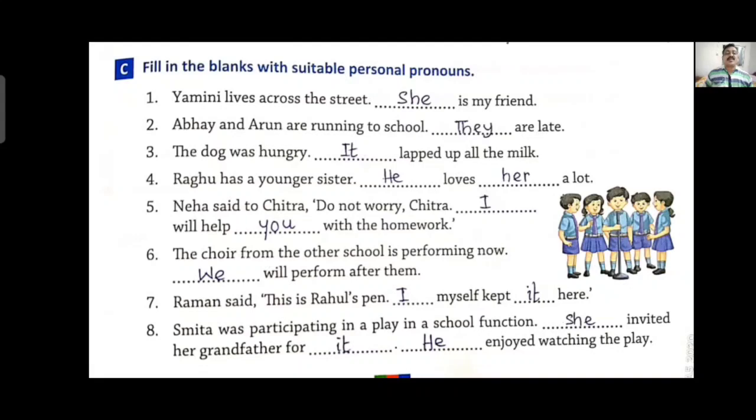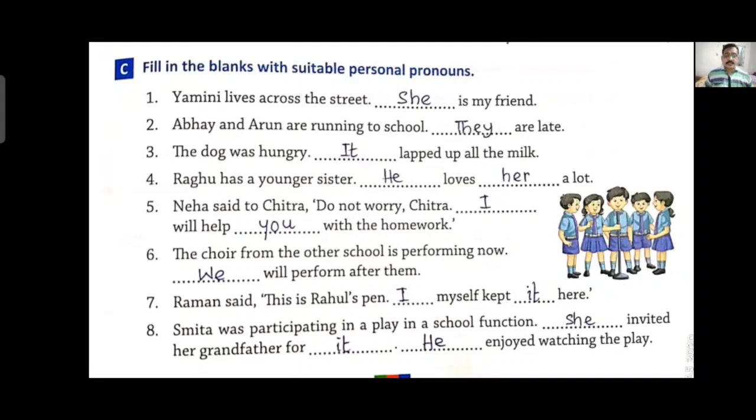Raman said, this is Rahul's pen. I myself kept it here. Here I is used for Raman and it is the pronoun used for the pen. So singular pen, one pen, that's why it is it.